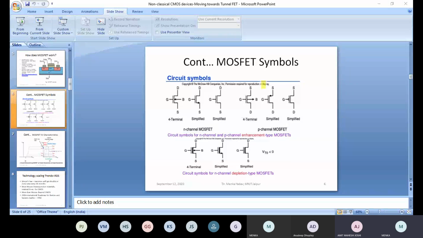Yes, sir. Slide number 8. Ma'am, you are the presenter, so ma'am, you can do it. I cannot do it because you are the presenter only. I am at slide number 8. Is it visible? No, ma'am, we are at slide number 6. Sir, I think you can be the presenter because I'm not able to change the slides.